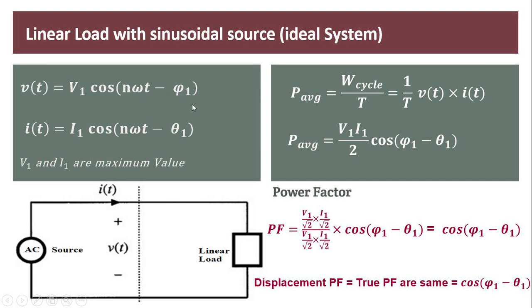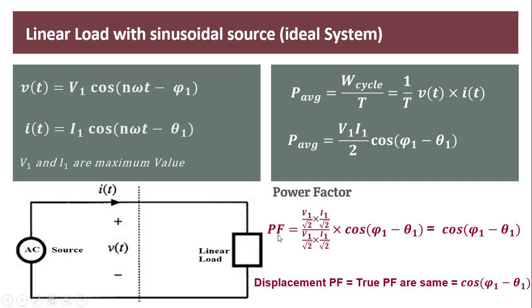There is no distortion in the voltage and no distortion in the current. Then your system looks like this. Now for such a system, power is equal to V1 I1 by 2 into cos(phi 1 minus theta 1). So this is the equation.